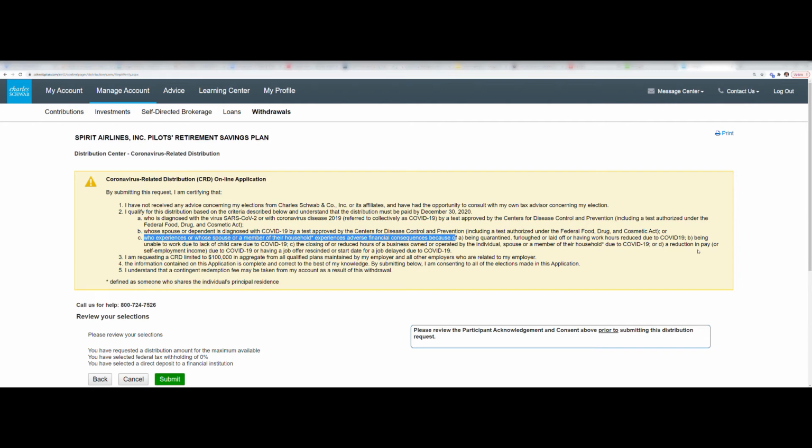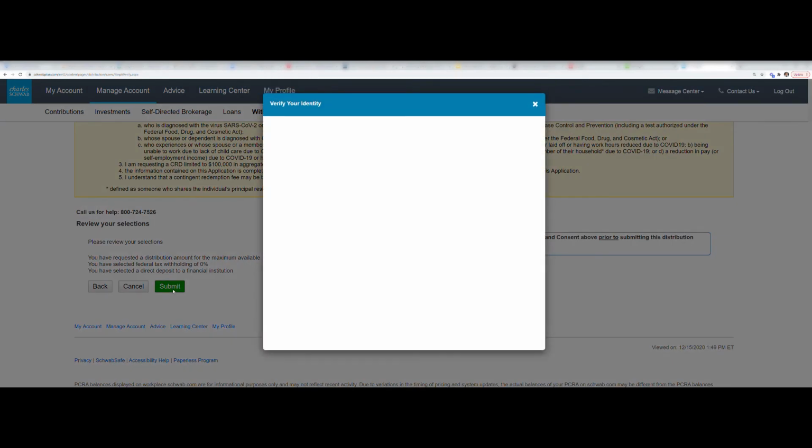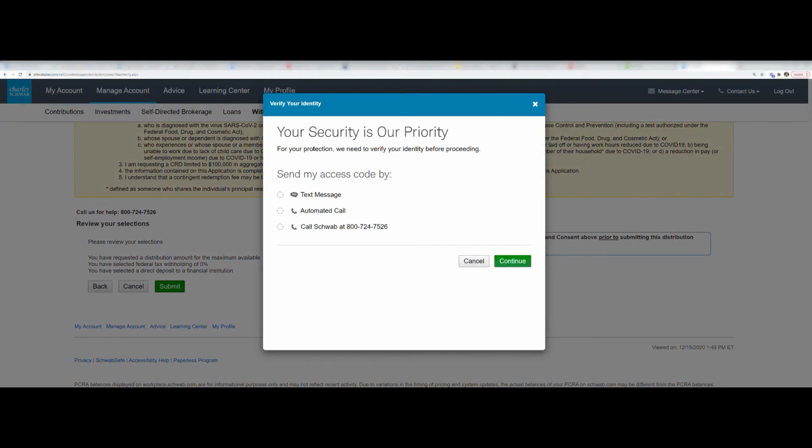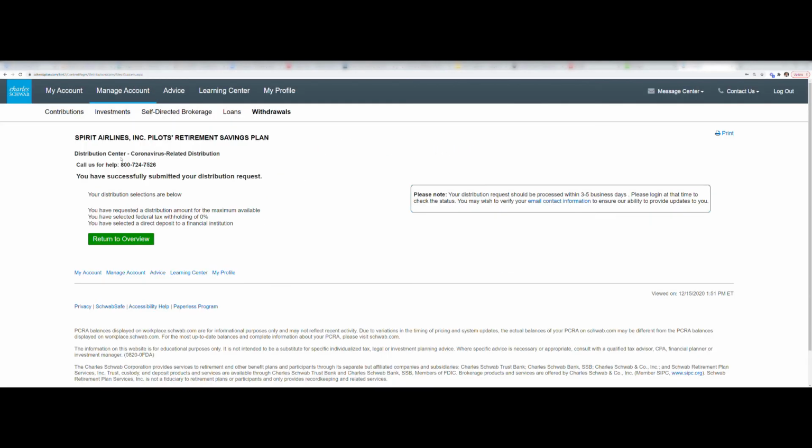All right, review. Make sure all tax withholdings are 0% since you're going to be rolling it over. This is basically an in-service indirect rollover to your new retirement plan. Submit, do the regular security thing, and you'll get the confirmation screen. It's done. I believe within about 5 business days, the amount that you chose will be automatically direct deposited into the account of your choice.